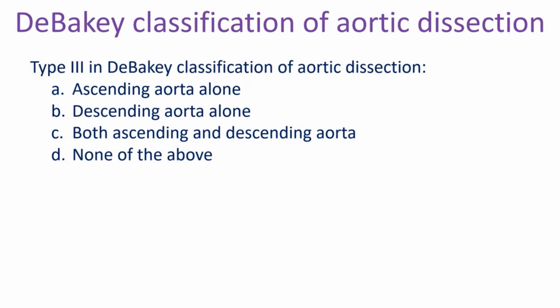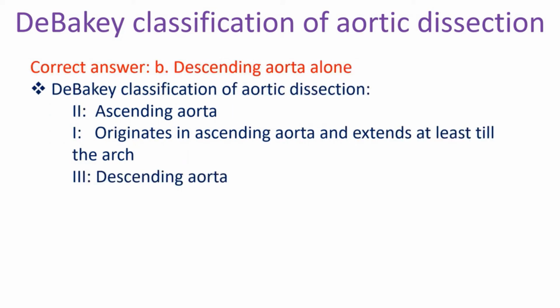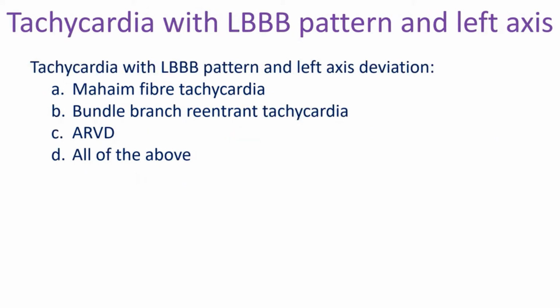Type 3 in DeBakey classification of aortic dissection. A. Ascending aorta alone. B. Descending aorta alone. C. Both ascending and descending aorta. D. None of the above. Correct answer B. Descending aorta alone. DeBakey classification of aortic dissection. Type 1: originates in ascending aorta and extends at least till the arch. Type 2: ascending aorta. Type 3: descending aorta.